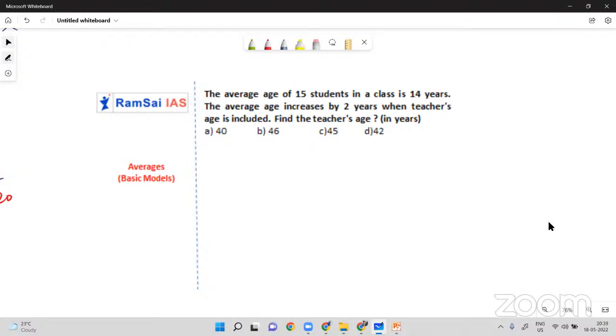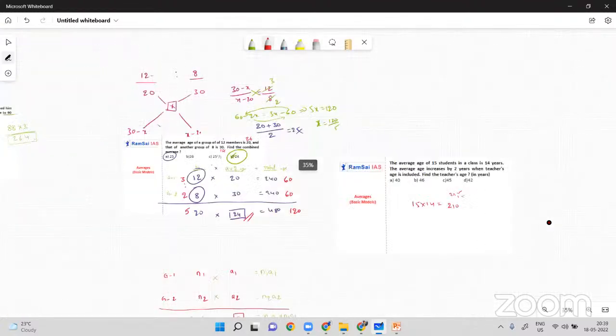The average age of 15 students in a class is 14, and the average is increased by 2 when the teacher's age is also included. So find the teacher's age. Generally, how do you solve this problem? 15 students and 14 is their average. So 15 into 14, 210. Oh, my bad, I'm sorry.